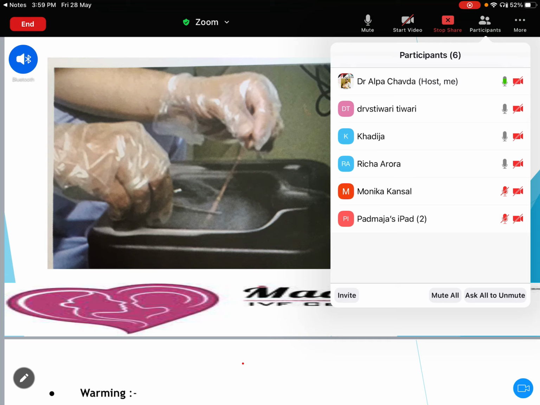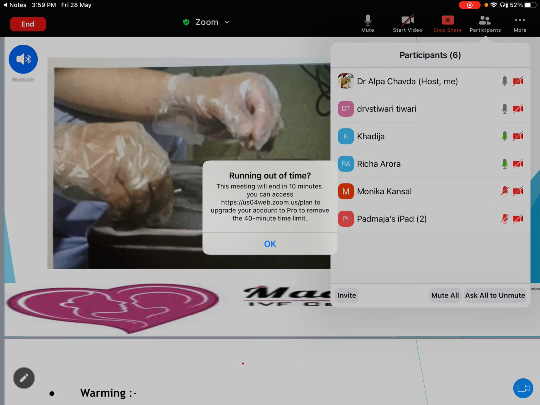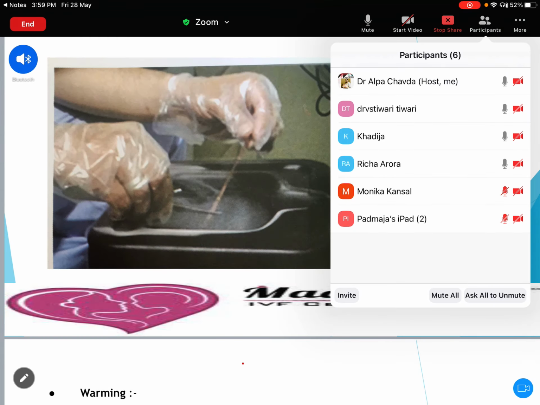But you have to be very precise in the timing. Otherwise, once it starts hatching out, there is no use doing the freezing at that time. At exactly 116 hours or 120 hours, when you see the blastocyst just start developing, do the freezing. Don't wait for it to expand or for the hatching.